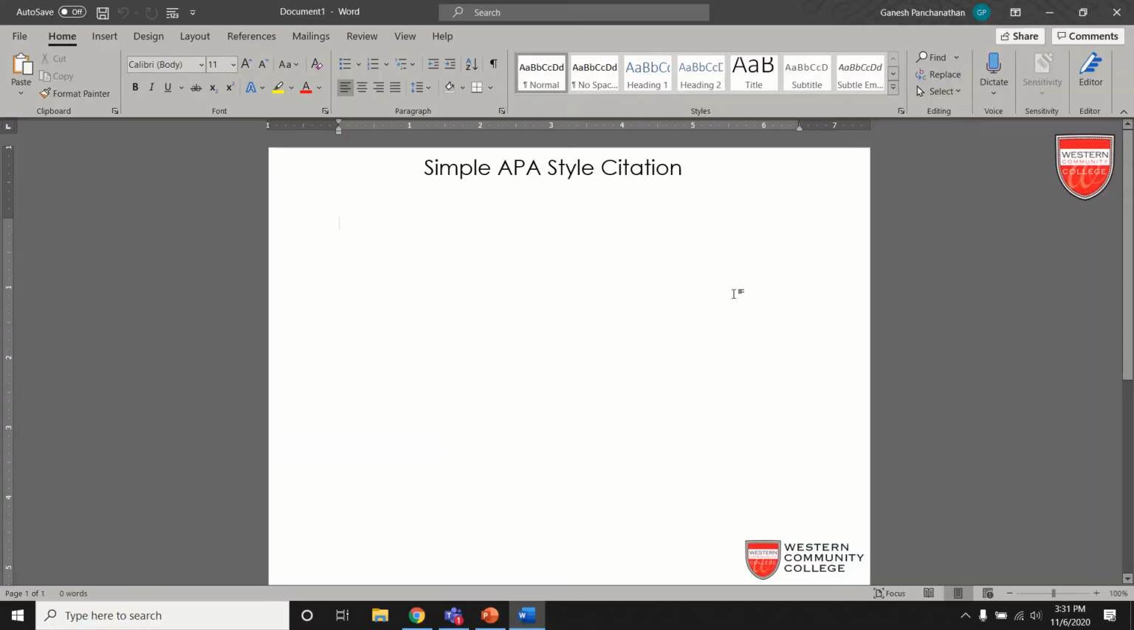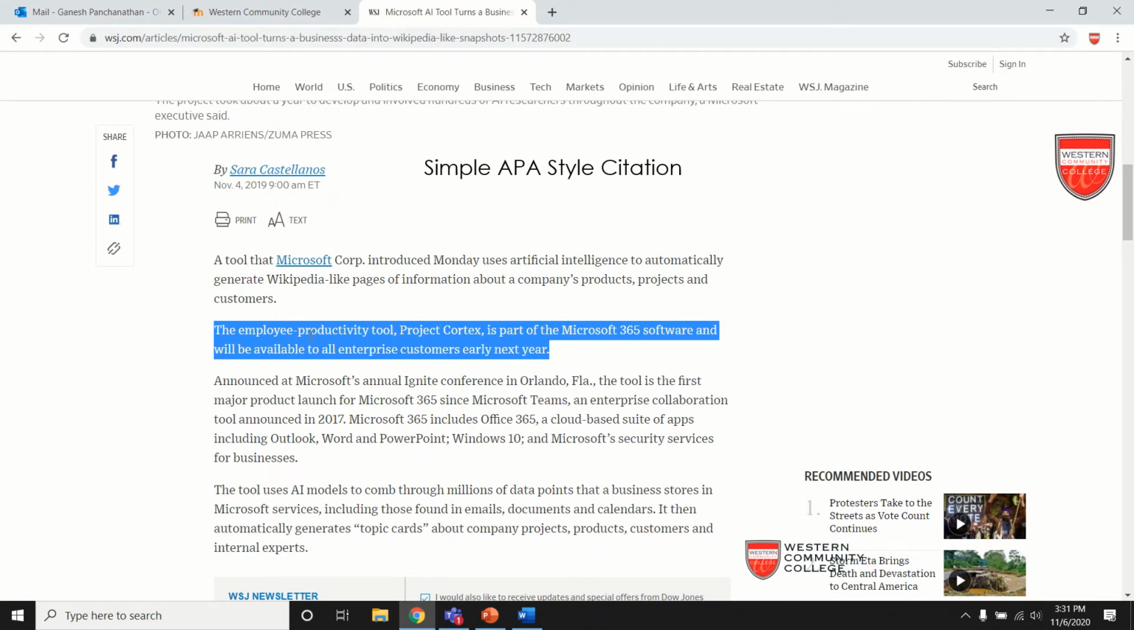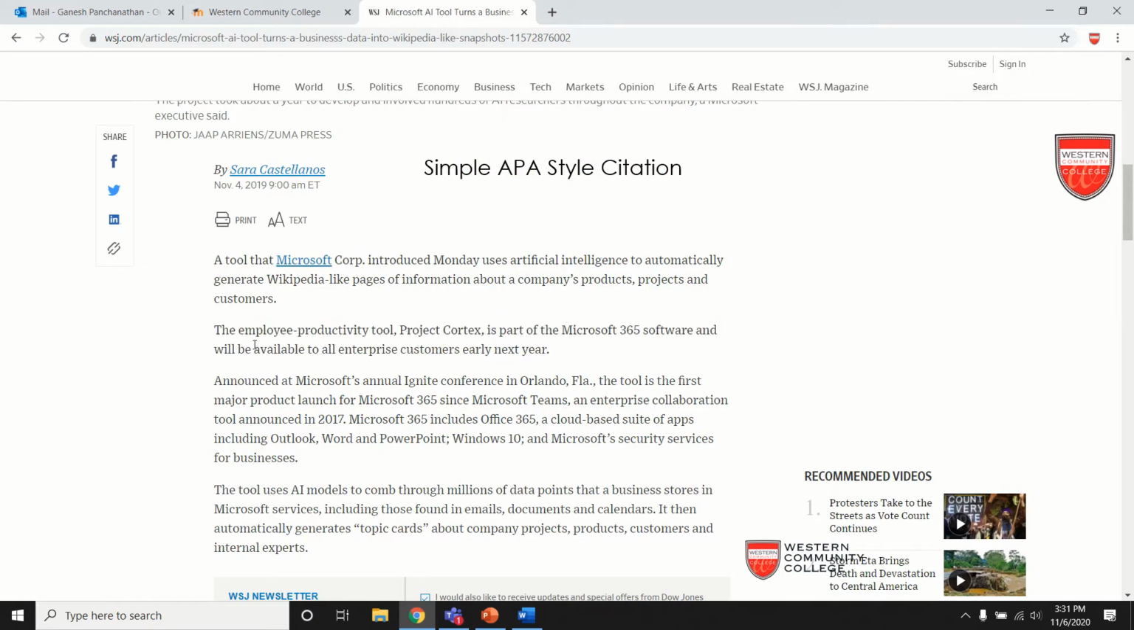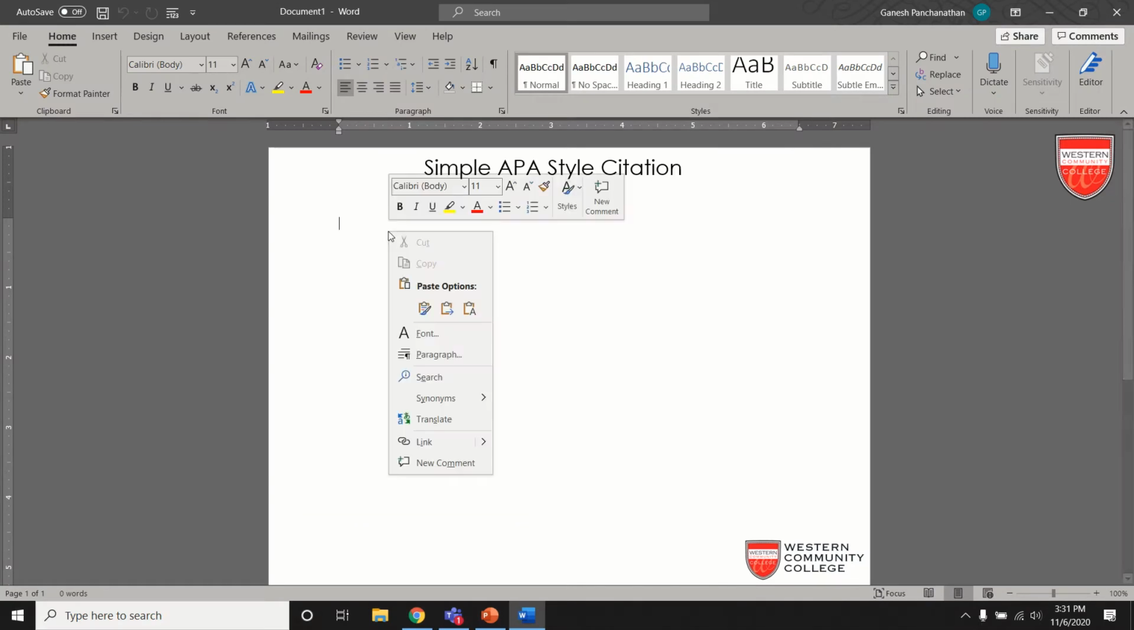Okay, now let's see an example of how to create a source and make a citation, and also how to create references and a bibliography using Word. I'm going to get some content from another source. Just pretend this is an article. I'm taking content from a website, written by an author, Sarah Castellanos. So I have to provide a citation for the content that I'm copying from this website. So I'm taking this content and using it in my document.